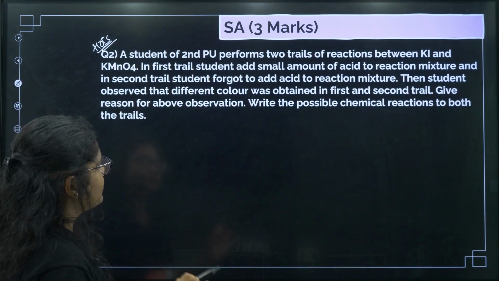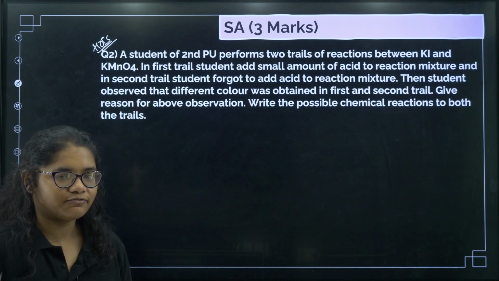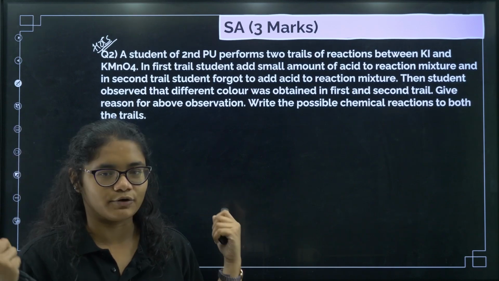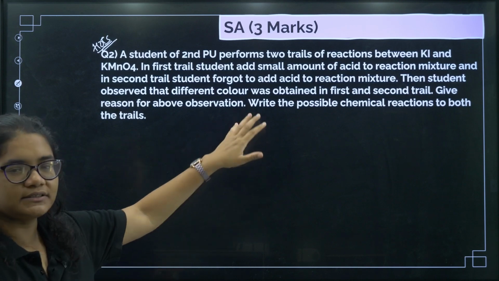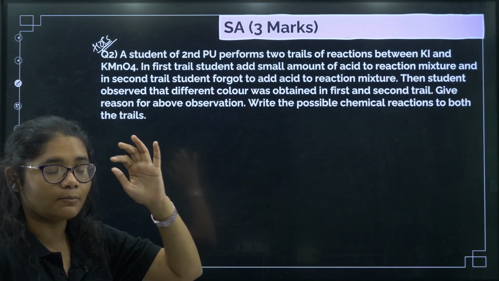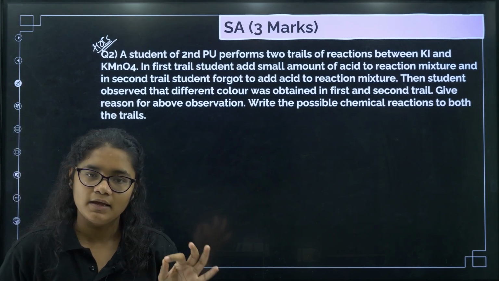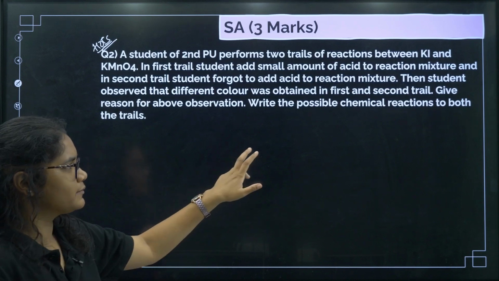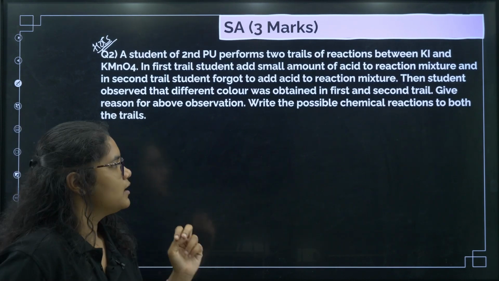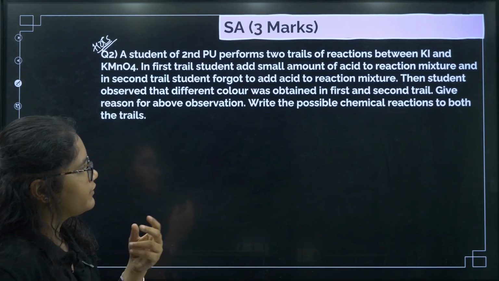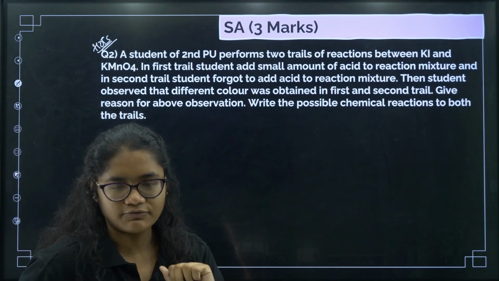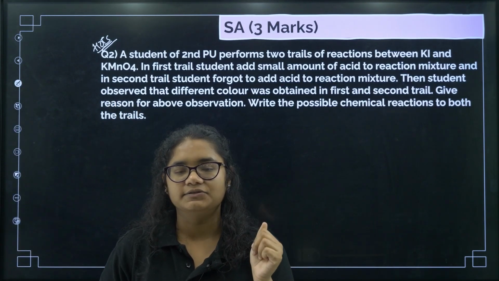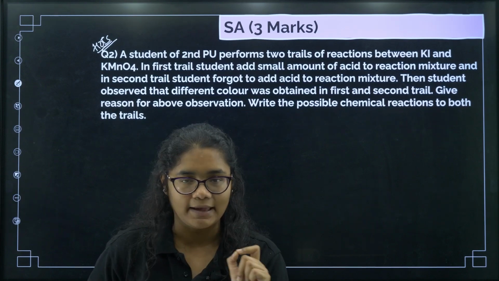Okay, a student of 2nd PU, a student of your age, you can imagine some of your classmates here, performs 2 trials of reactions. These questions have been taken from the blue model question paper that is released by PUC. I think this is the question of the first model paper. It performs 2 trials of reactions between KI and KMnO4. A student or one of your friends does a reaction between KI and KMnO4.